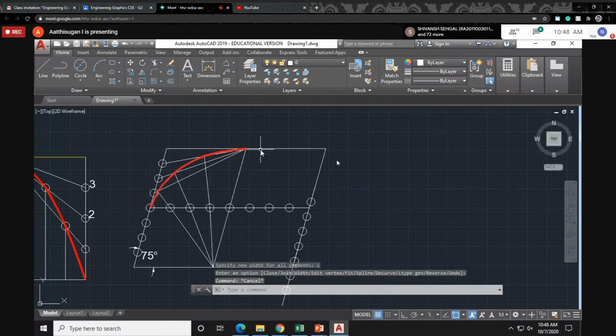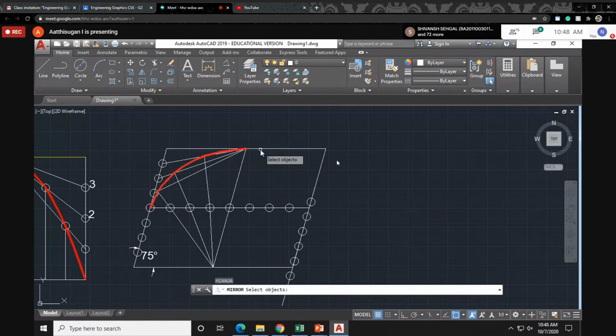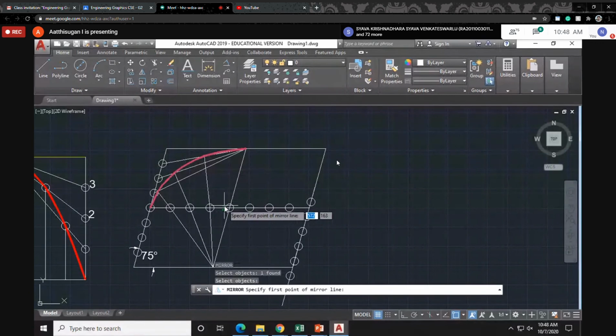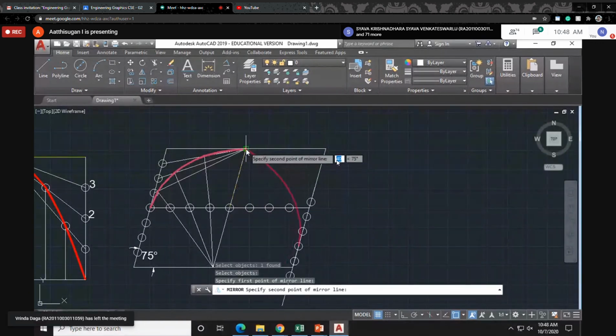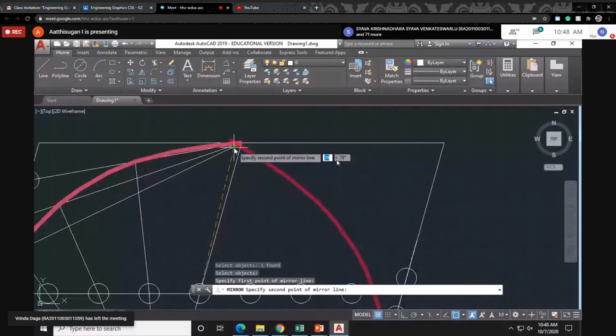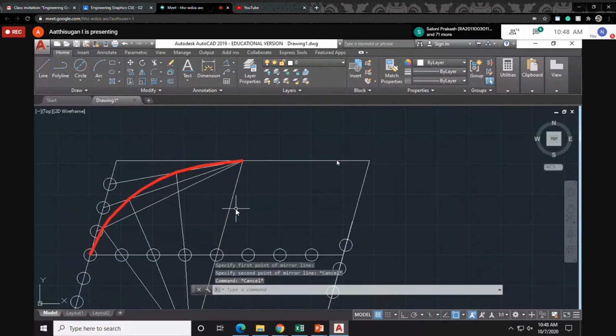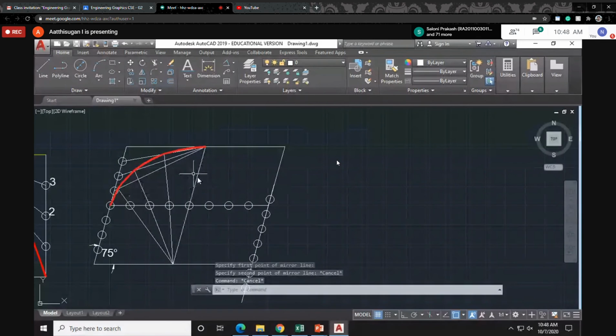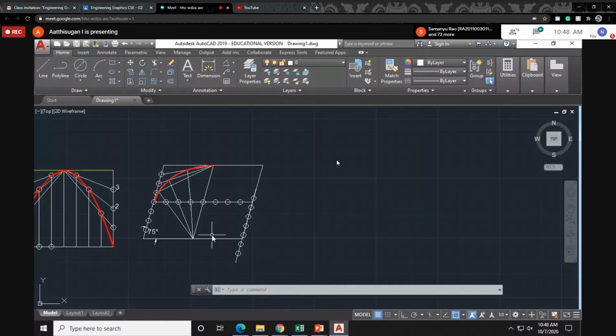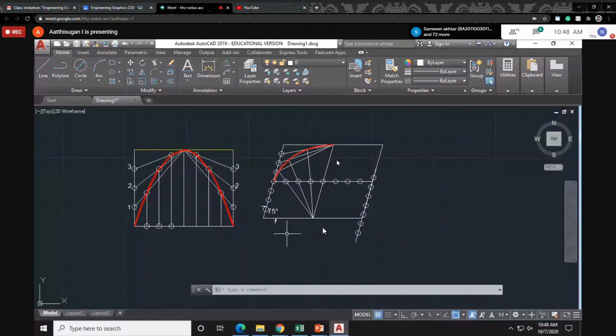Next, mirror, MI. Select this one. Enter, with respect to this axis. Remember, do it properly so the dimension will come. Otherwise, better draw one more line like this. If they are not coming properly, draw again, divide this line, draw the center point, then join with the mirror option. We are doing it in a hurry because the time is less, and doing it in a hurry means it doesn't work.